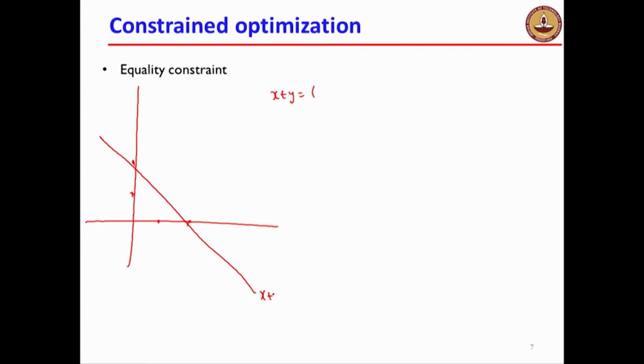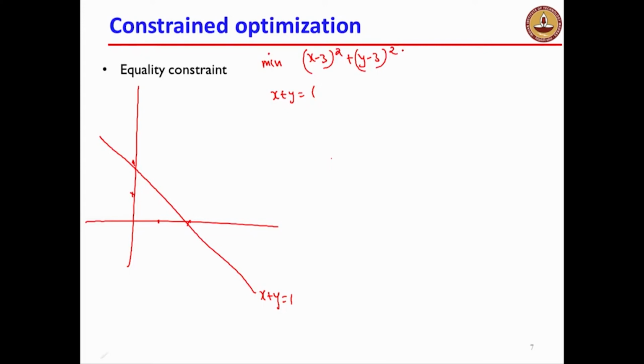Let me start with a very simple geometric problem. Let me start with this line, x plus y equal to 1, and I want to minimize a constrained problem. This means there are constraints which I have to respect.